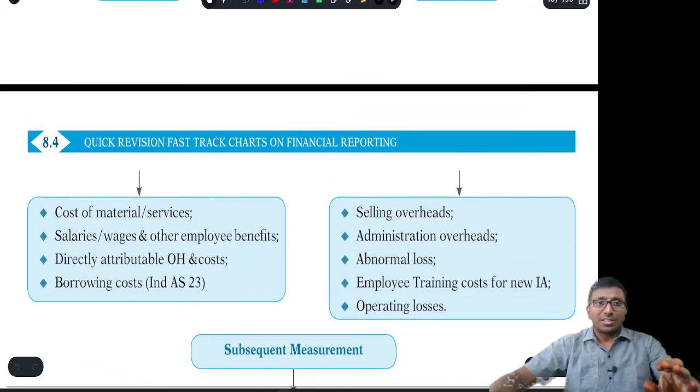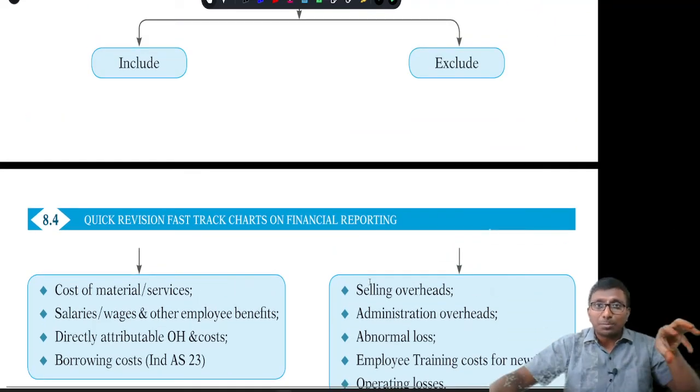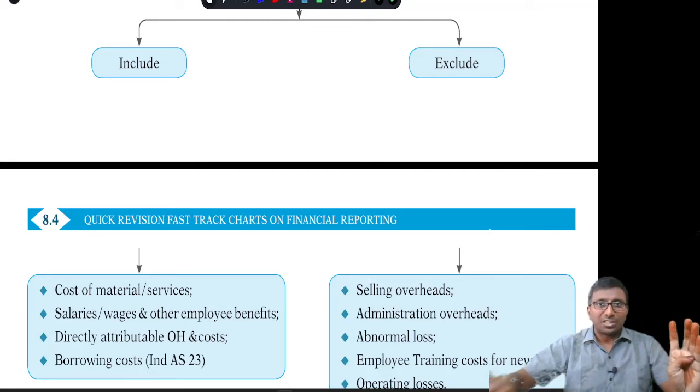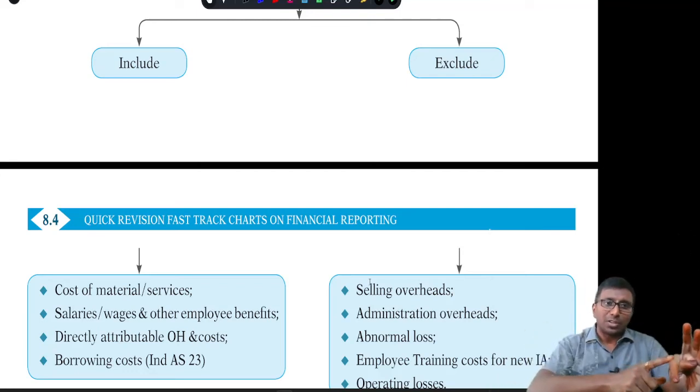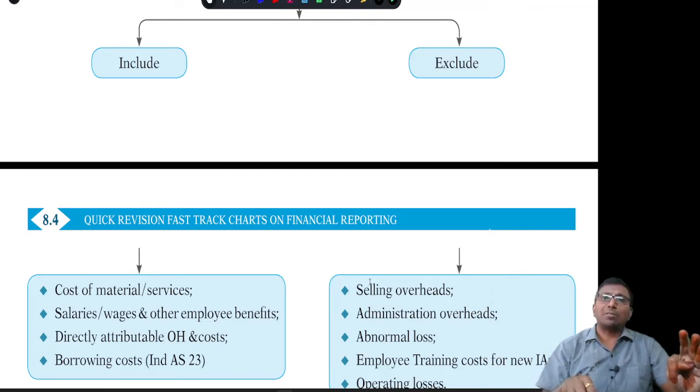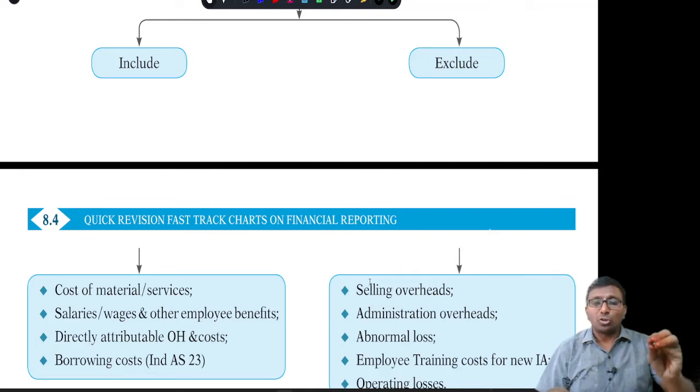The following will be part of development expenditure: the cost of materials, services, employee salaries, wages, any expenditure directly attributable to development. If I had not taken up the development, I would not have incurred it, then it is a development expenditure, including borrowing cost.